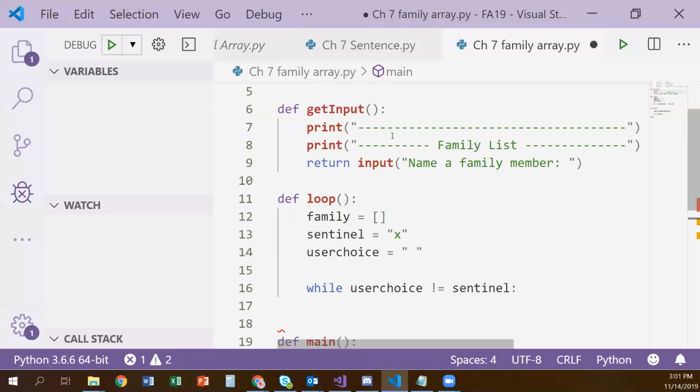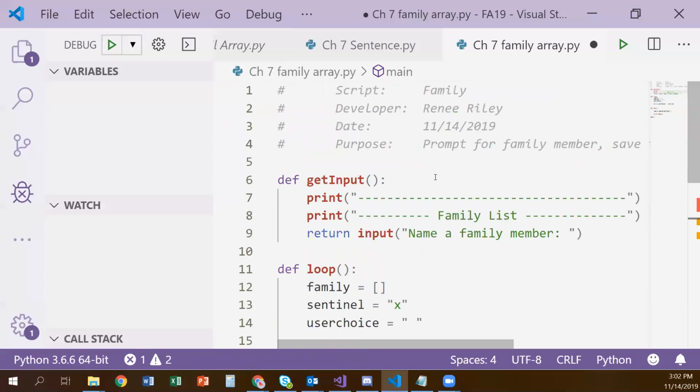Our get input prints out all these dashes in this family list thing. So I can't just keep calling it, can I? It would print out all of these dashes each time and ask them for another family member. So I need to split that up.